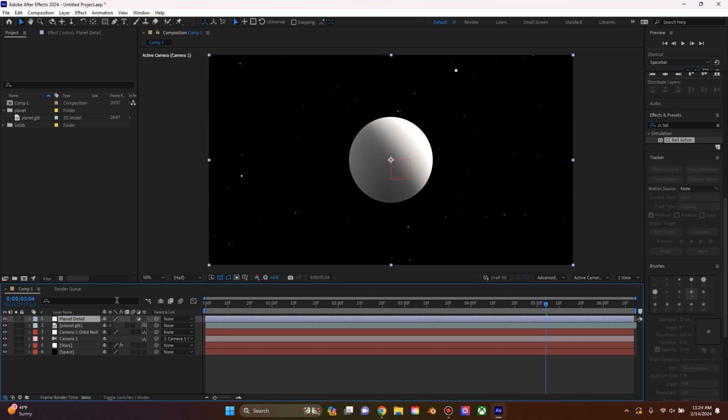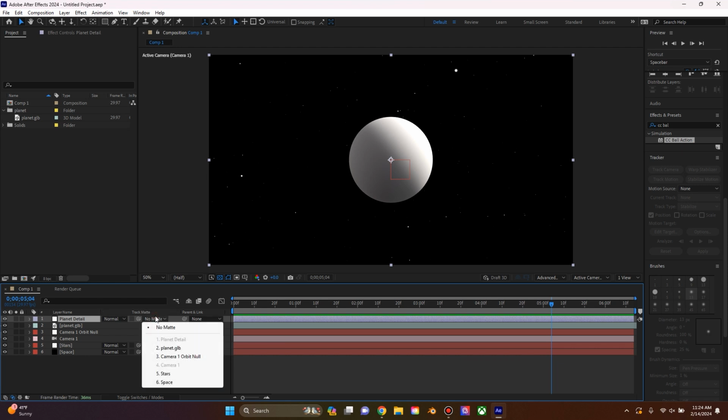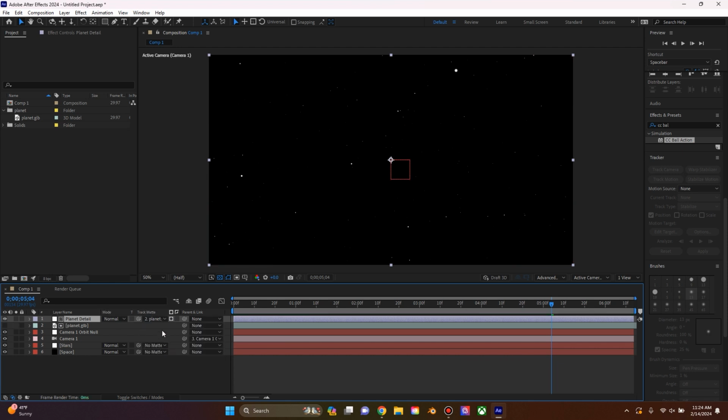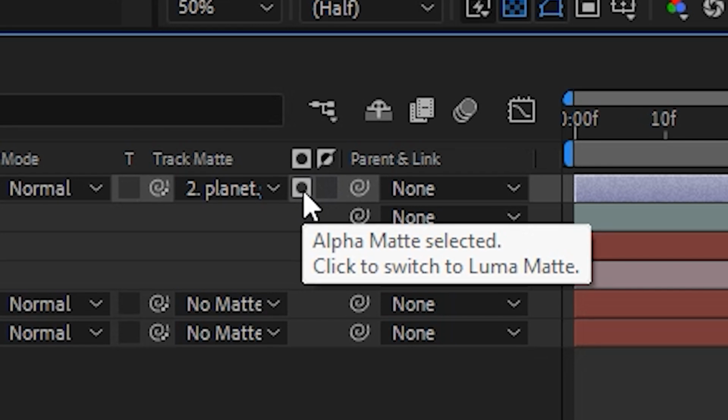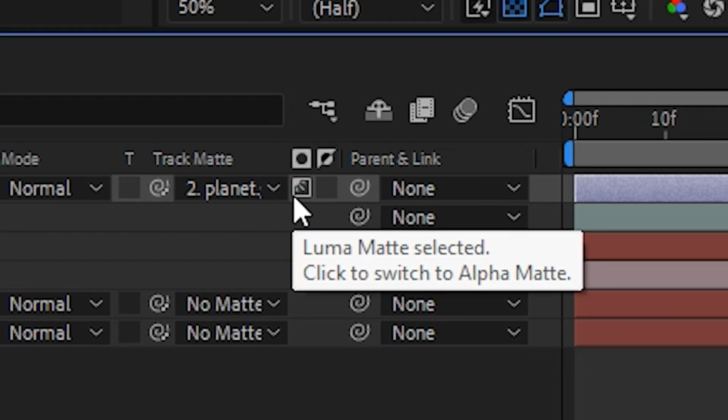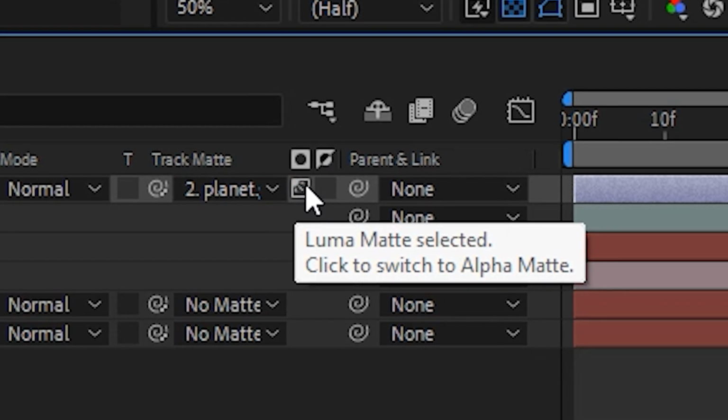And now what we're going to do is, with this new adjustment layer, we're going to go down here to the Toggle Switches and Modes button. We're going to click that once to bring up our track matte. I'm going to make this new adjustment layer a track matte of the planet 3D object. And then we're going to see two more little buttons pop up here. I'm going to hover over the first one and change it to a Luma matte just by clicking. And you can tell you're on Luma matte if you see this little sun icon down below here.